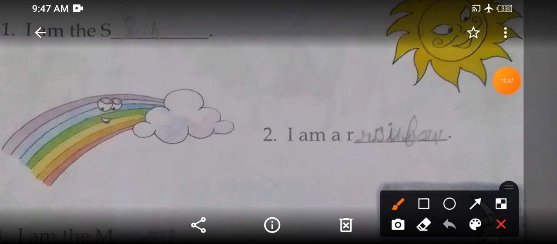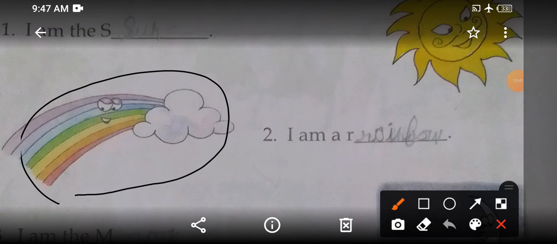Here you can see there are beautiful 7-color rays coming out from the sky. This is a rainbow. Rainbow has how many colors? 7 colors. You can see. Name the colors.